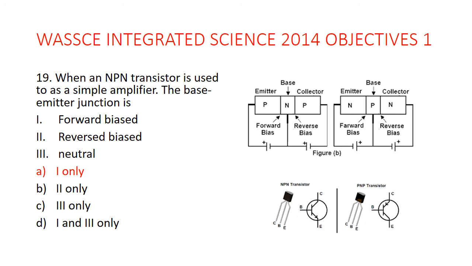So the emitter base junction is forward biased, but if you look at the base collector junction, it is the reverse. The positive side of the battery is rather connected to the negative side of the NPN transistor. The negative side is connected to the positive side. So take note, in an NPN transistor, the emitter base junction is forward biased, meaning the positive side of the battery connects to the positive side of the transistor, whilst the negative side connects to the negative side of the transistor.